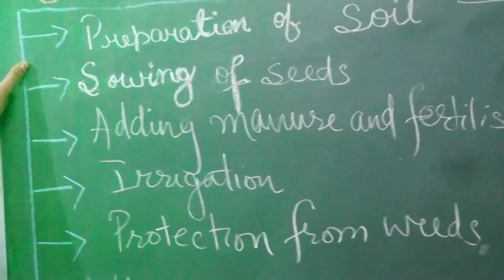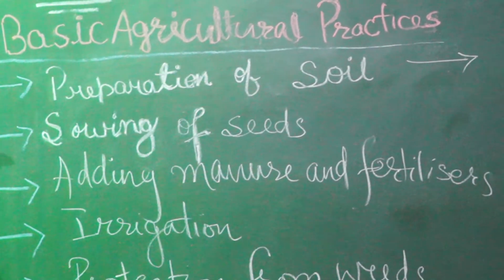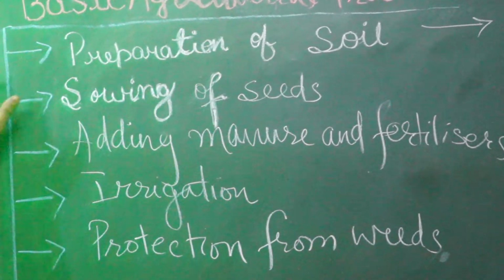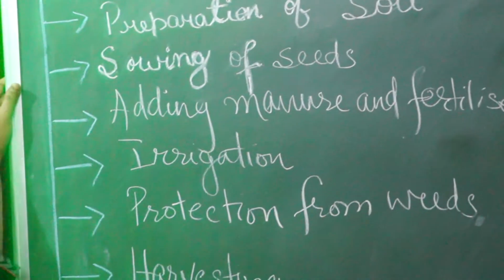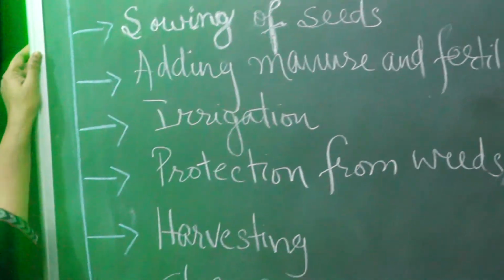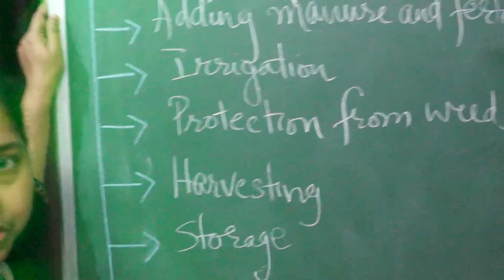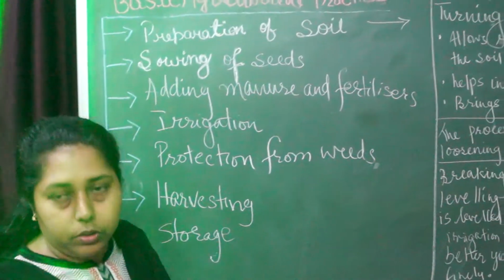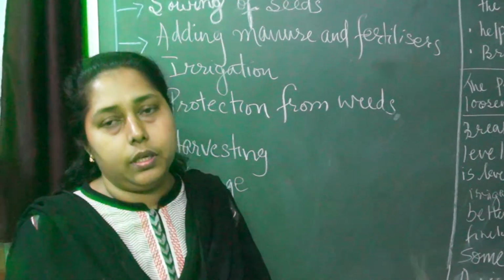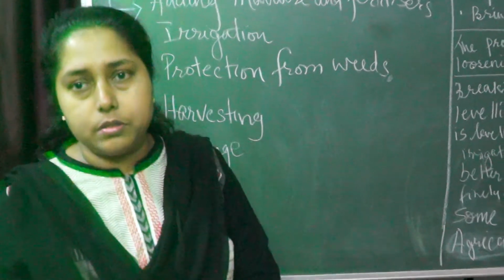Now I think all of you understood the first agricultural practice, that is preparation of the soil. These are all the things. We studied turning and loosening of the soil, and also how it is done with the different agricultural implements. Okay, that's for today. I hope that all of you understood it.